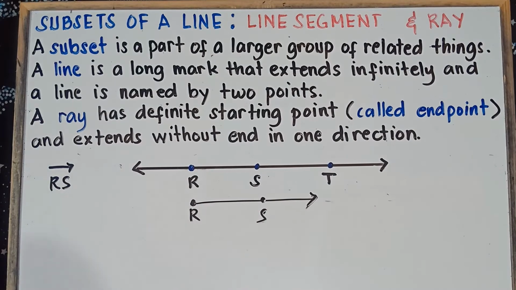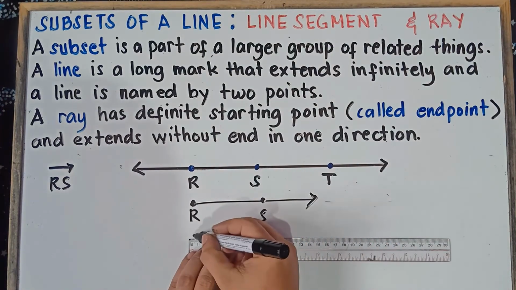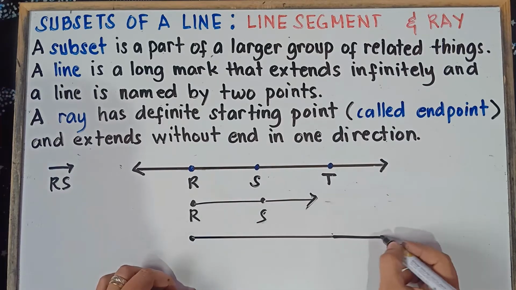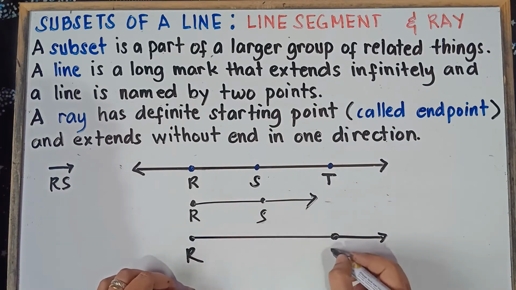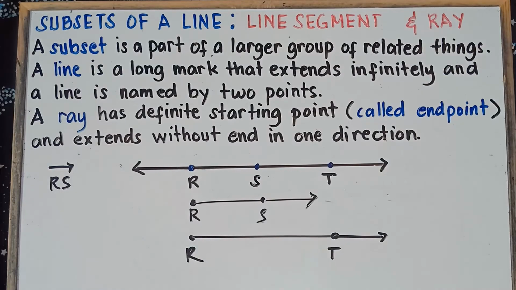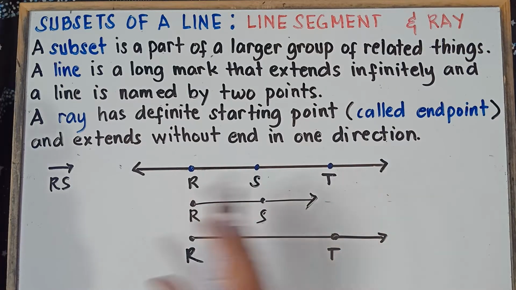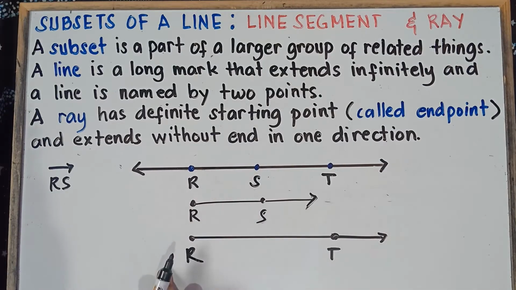Now question, is ray RS the same as ray RT? Are they the same? That's correct, they are just the same, class. Why is that, sir? Because they have the same starting point and the same direction. Once again, class, if they have the same starting point and the same direction going to the right, they are just the same.